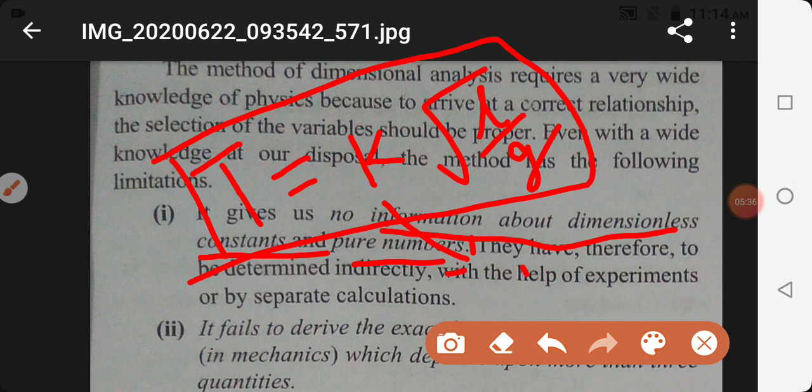You can find that k is equal to 2 pi by calculating terms or by experiment, but with dimensional formula you cannot find it. This is one limitation of dimensional analysis.